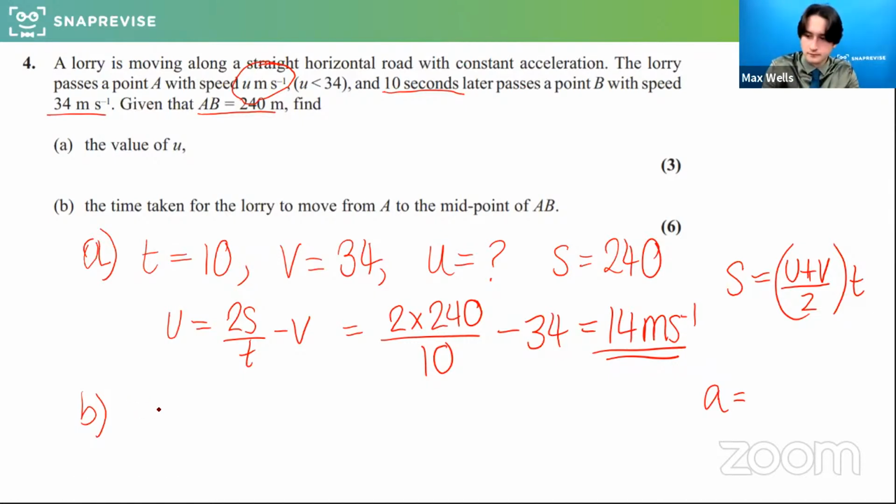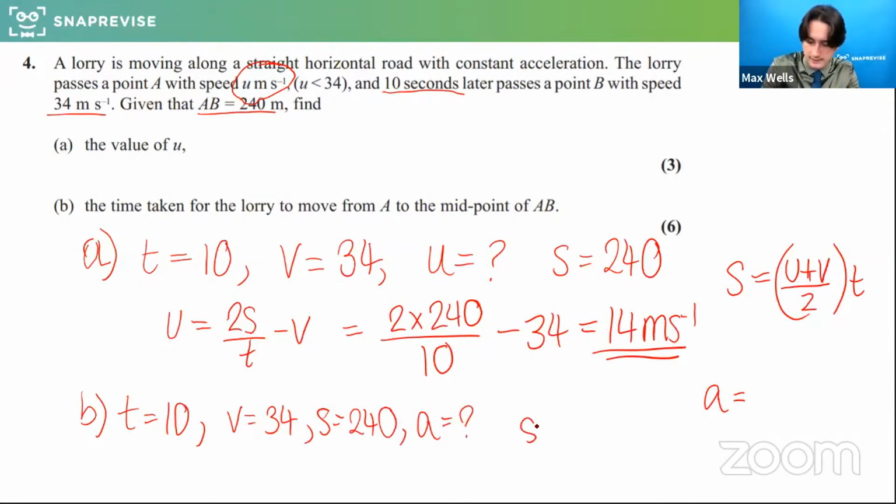So what have we got? If I think about finding the acceleration, because that will help me out, using the initial bit of the motion, T equals 10, V equals 34, S equals 240, and then I want to find A. What I can use is S equals VT minus half AT squared. Rearrange and make A the subject.